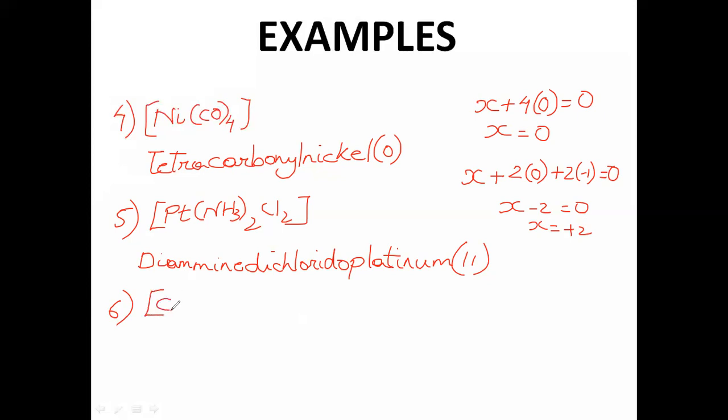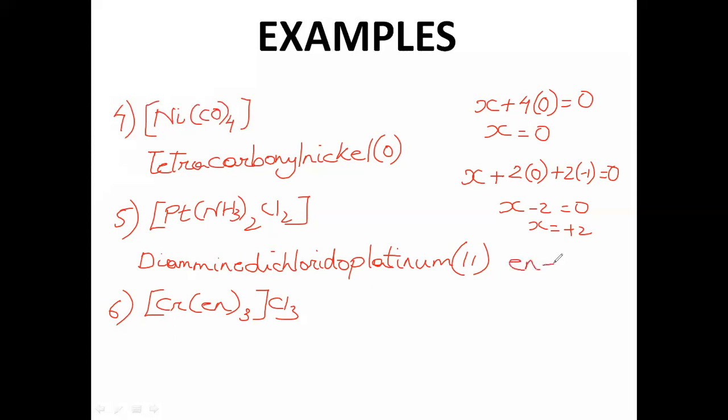So let me take this, [Cr(en)3]Cl3. Let us take this. Now, whenever you see this en, remember that there are some ligands where we use an abbreviation instead of their name or their formula. If the formula is too big or the name is too long, we use abbreviations.